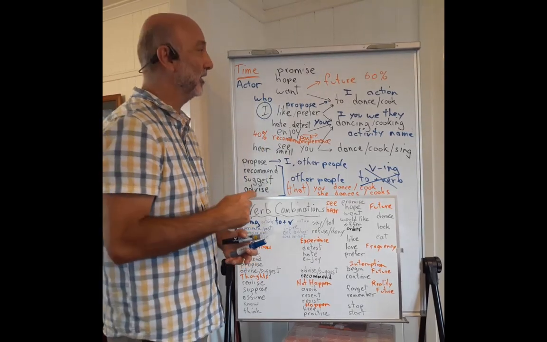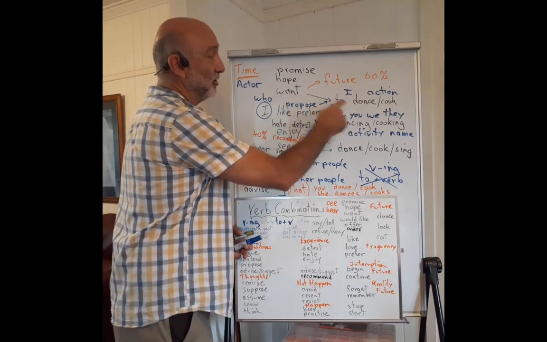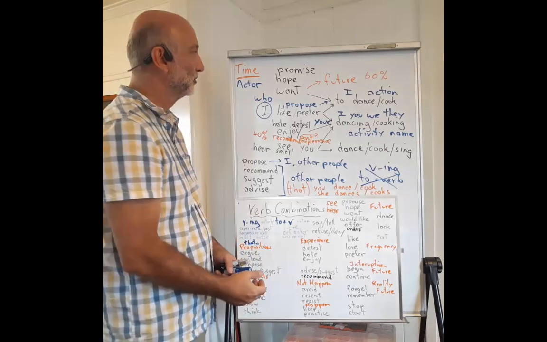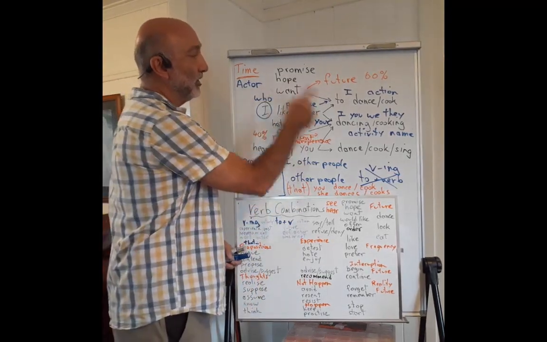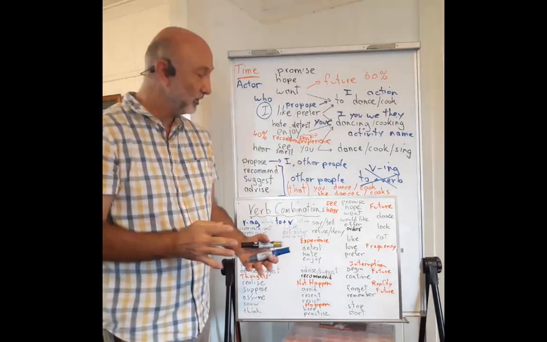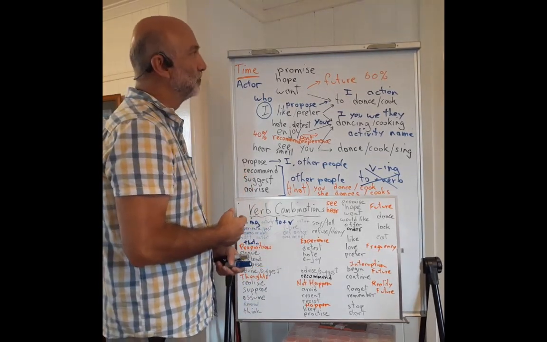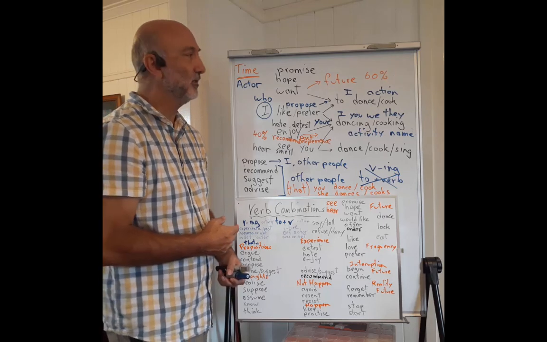And maybe, in that case, wanted to dance indicates that the dance never happened. So infinitive for the future. Not always, because here are some examples where it's not, but usually, and this is quite common.